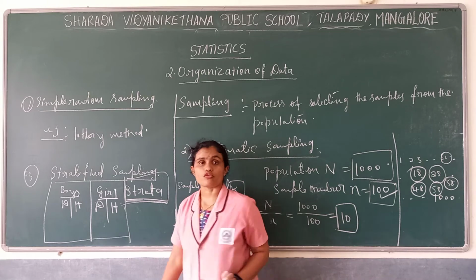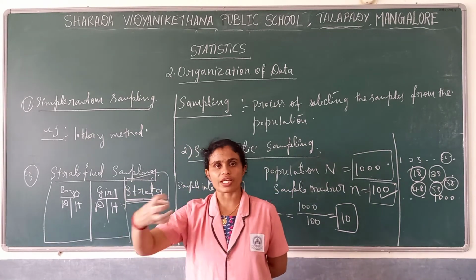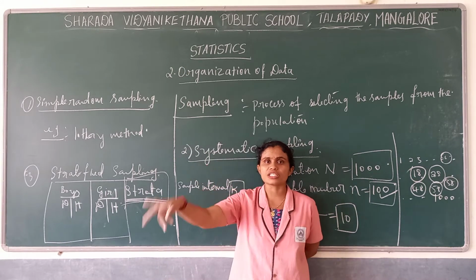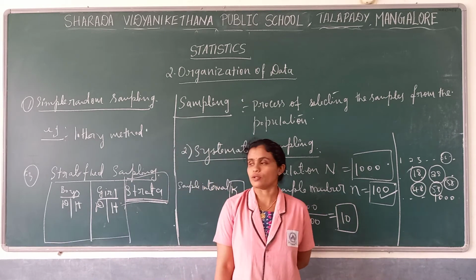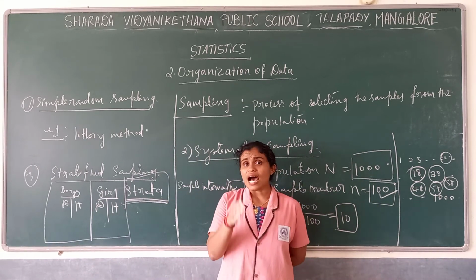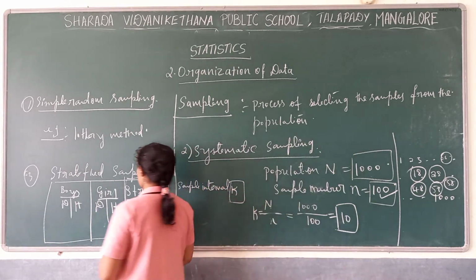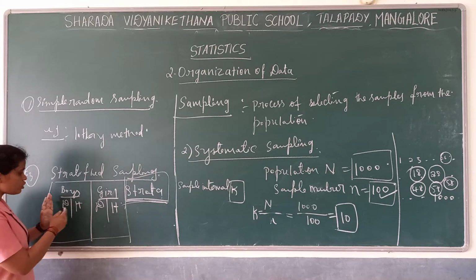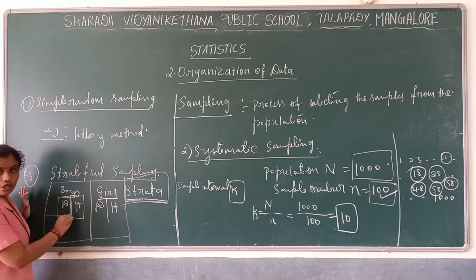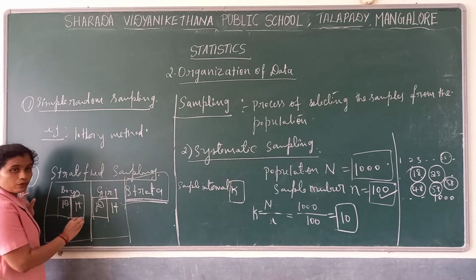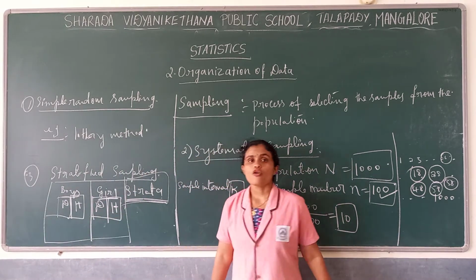So what do I have to do first? If I choose that particular class for a survey, I have heterogeneous data, with different kinds of units or individuals. Initially I have to divide that class into different groups: one group of day boarding boys, one group of hostel boys, one group of day boarding girls, and one group of hostel girls. So there are now 4 groups.